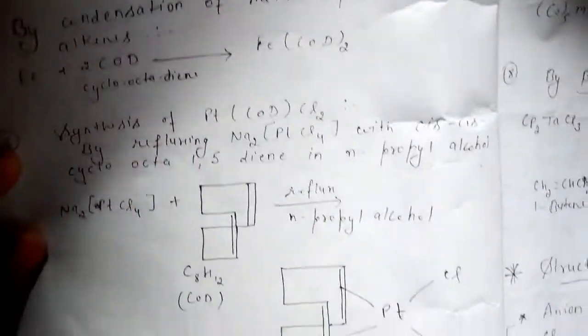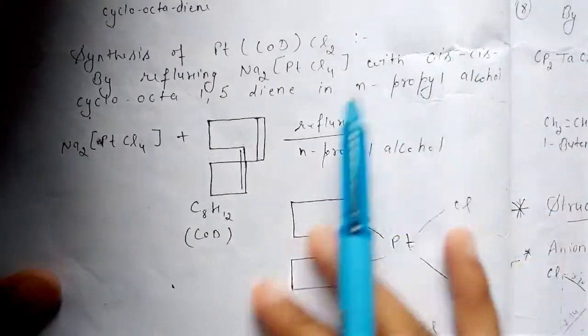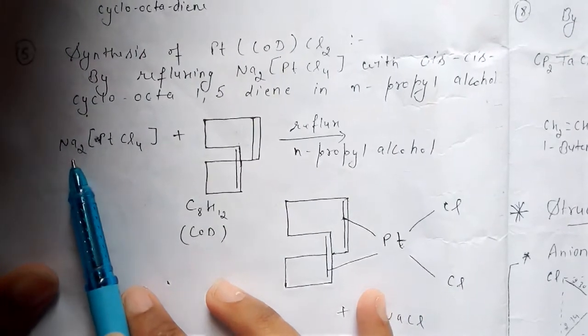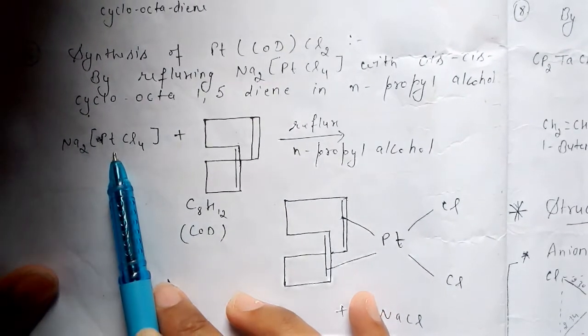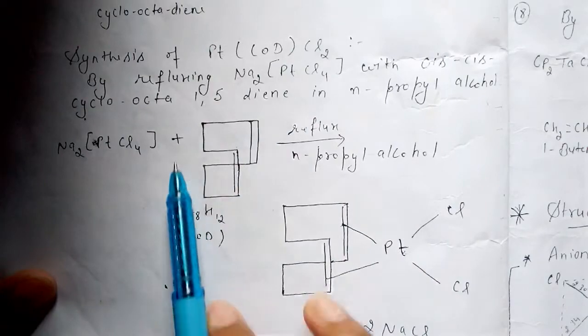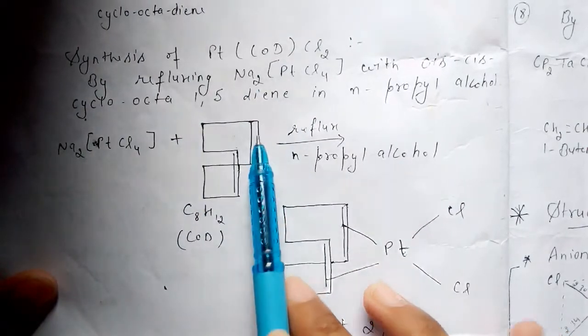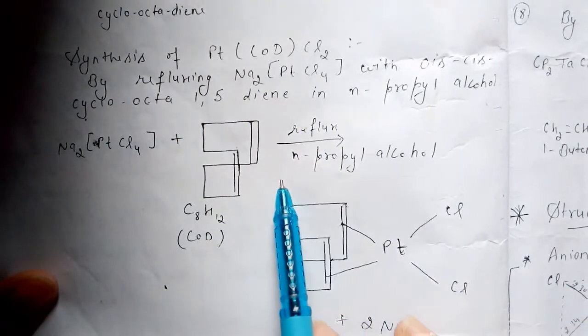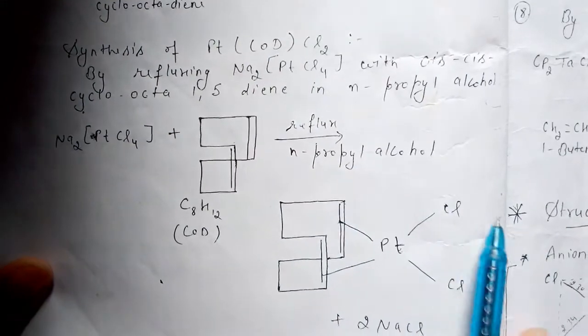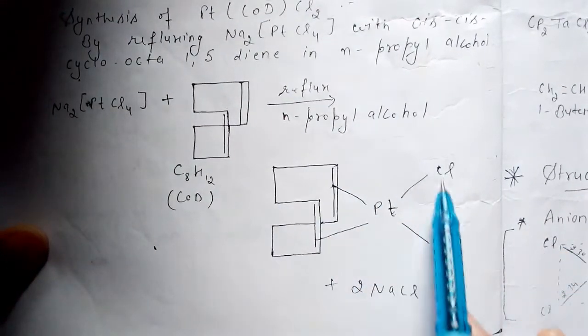So the reaction can be given just like this. Here is sodium tetrachloroplatinate. When it is reacted with the cyclooctadiene compound, then after refluxing in the presence of isopropyl alcohol, it will give you a compound like this.